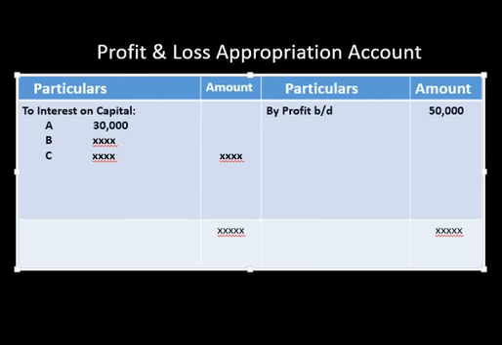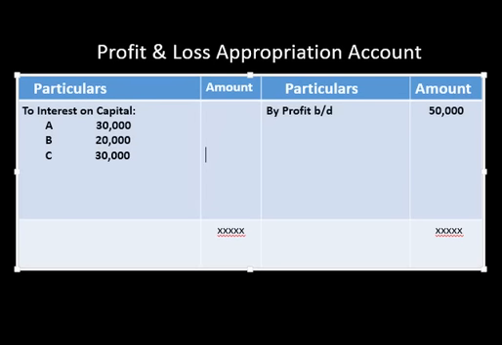30,000. Interest to B is 20,000 and interest to C is 30,000. Now see the total. Total is coming 80,000, but profit is only 50,000. So it is not possible, that is what I was talking about.